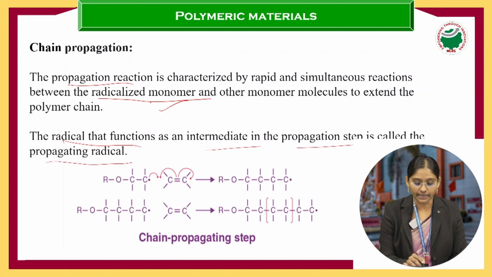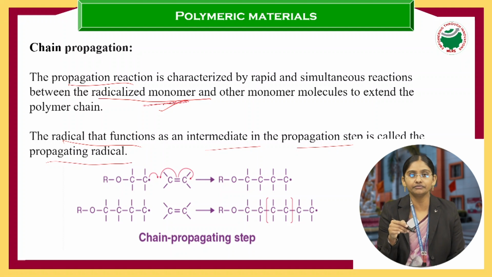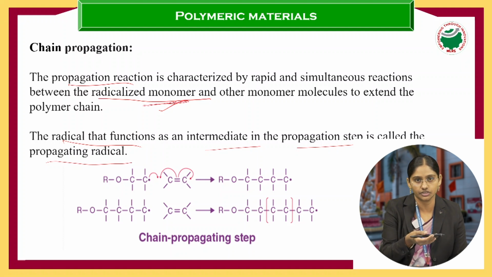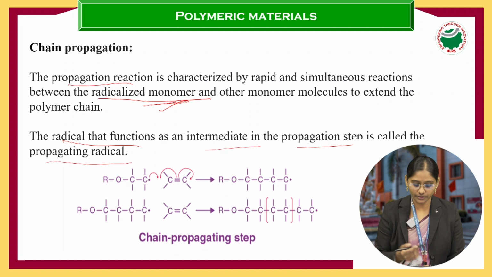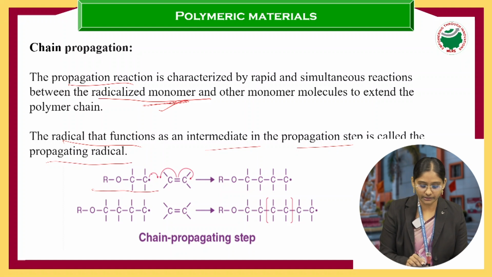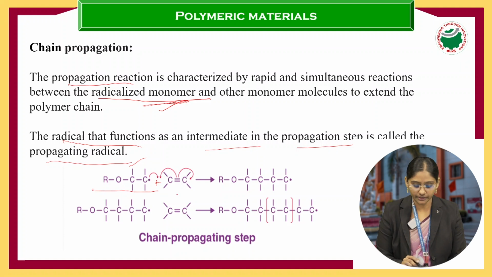Radicalized monomer means the monomer free radical which is formed in the chain initiation. That monomer free radical reacts with one more monomer molecule. This was formed in the first step, that is chain initiation, and here it is reacting with one more monomer.